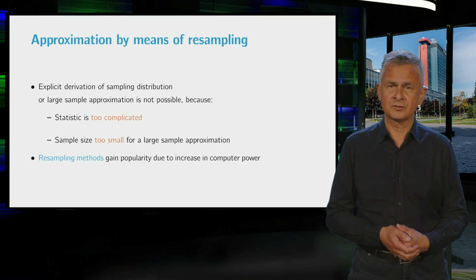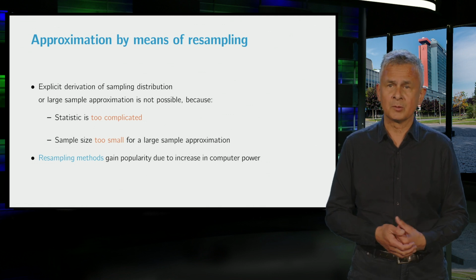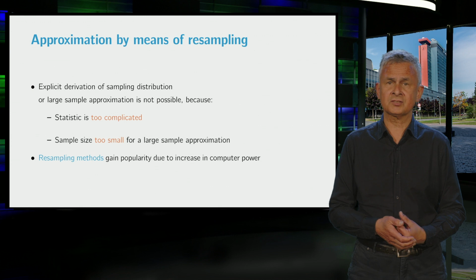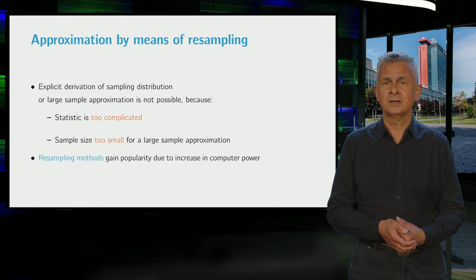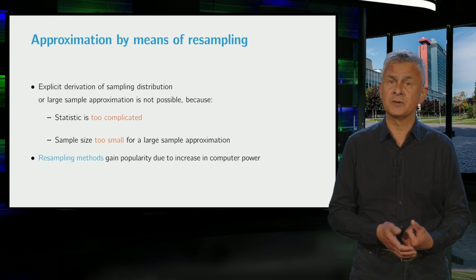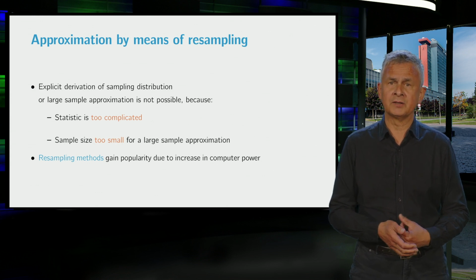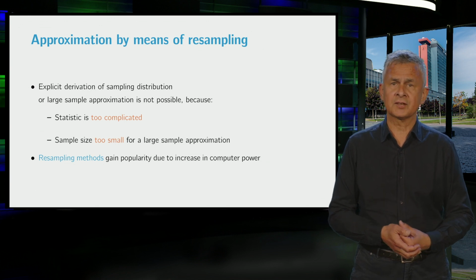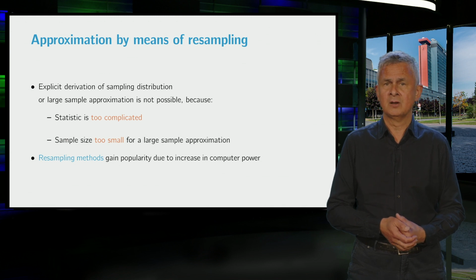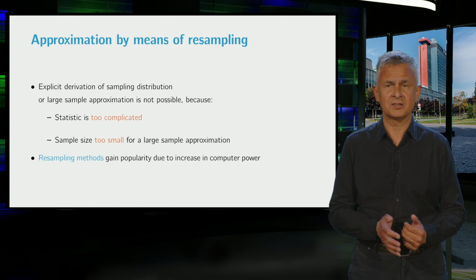However, there are situations where we cannot determine the sampling distribution explicitly or find a large sample approximation, simply because the statistic of interest is either too complicated or because the sample size is too small for a large sample approximation. In such situations, an approximation by means of resampling may be a solution. And due to the development of computer power in the recent decades, this technique has gained popularity. In this video, we illustrate this method for a statistical problem for which explicit computation or a large sample approximation of the sampling distribution is not possible.